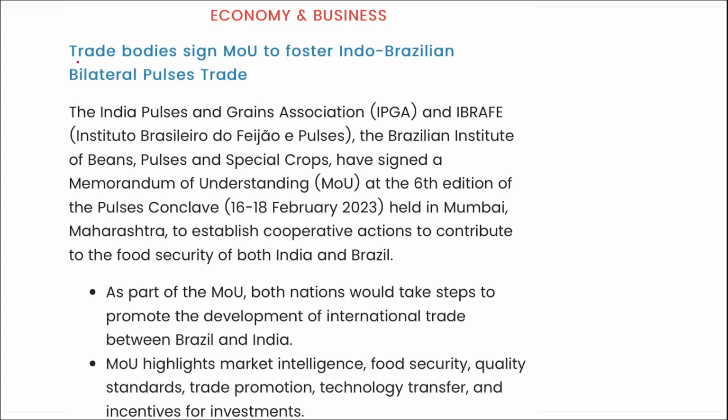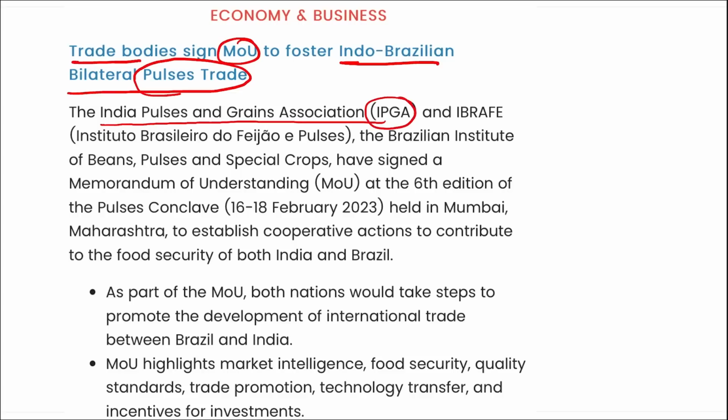Next is trade bodies signing an MOU to foster Indo-Brazilian bilateral pulses trade. In order to trade pulses, recently the Indian Pulses and Grains Association and IBRAFE, that is the Brazilian Institute of Beans, Pulses and Special Crops, these two organizations from India and Brazil, have signed an MOU at the 6th edition of the Pulses Conclave. So first of all, remember we are talking about India. From India, it is the India Pulses and Grain Association. They have signed an MOU with IBRAFE, that is an institute of Brazil.